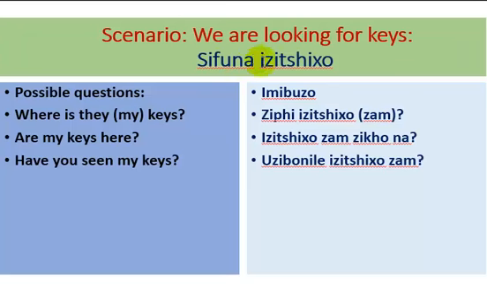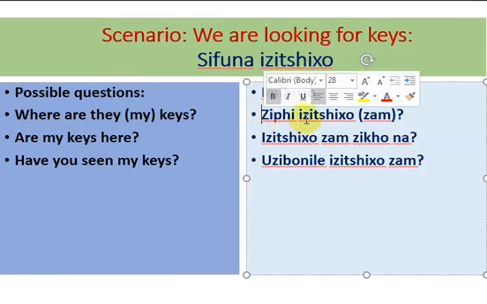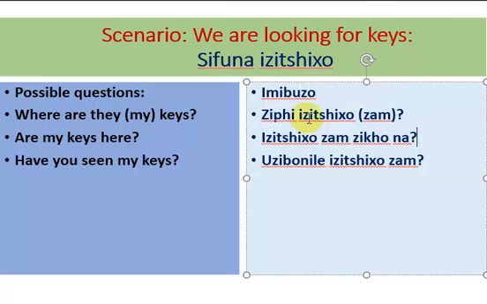And these objects are izichixo. They are keys that we are looking for. Sifuna izichixo. So here are the imibuzo. Where are they? Namely, my keys. And here we have the Z, which I was talking about. Ziphi izichixo. And we use the Z because of the Z we see there at the beginning of the word. Izichixo, ziphi. Are my keys here?